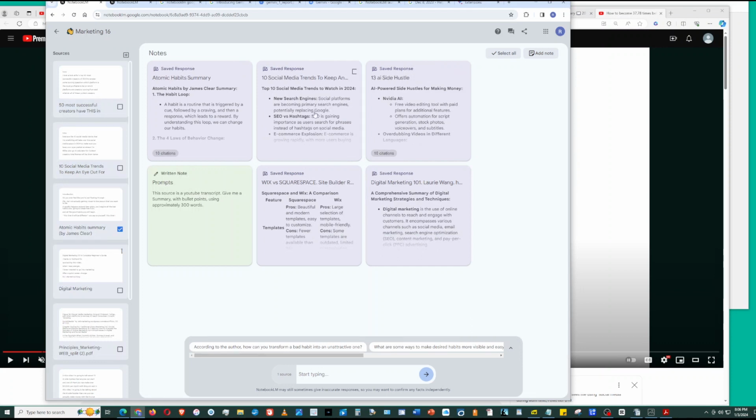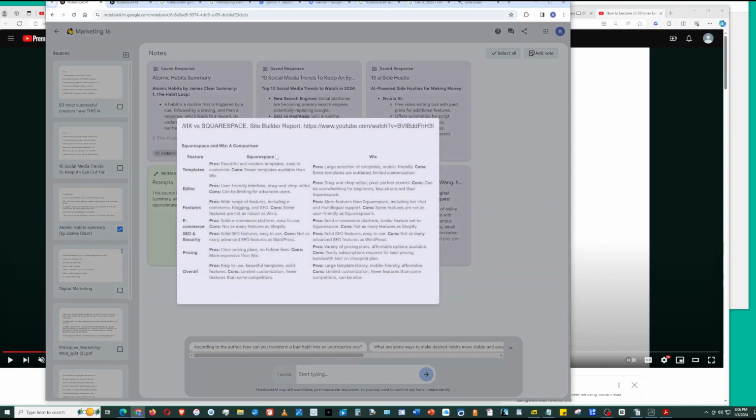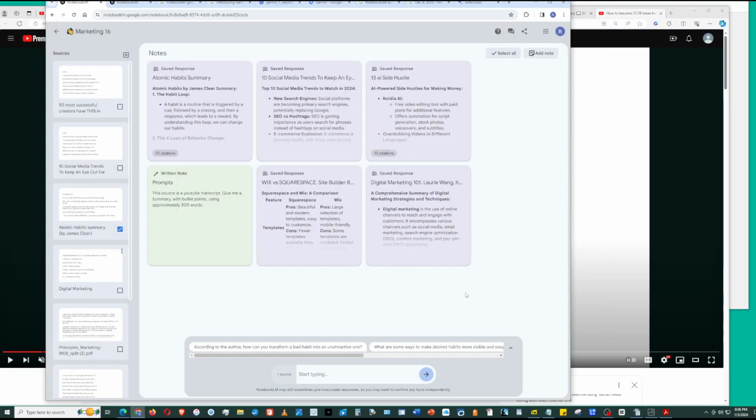So I've had 10 social media trends. Yesterday I did a Wix versus Squarespace table, and it gave me a different output, a much better output. It was Squarespace versus Wix, and then pros and cons of each of the categories. So I'm learning how to do this, but I feel pretty comfortable now that I have a workflow for, let's say, the evenings. One of my hobbies is to go through YouTube videos, productivity videos, and so